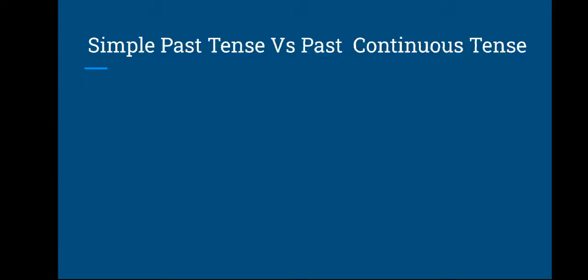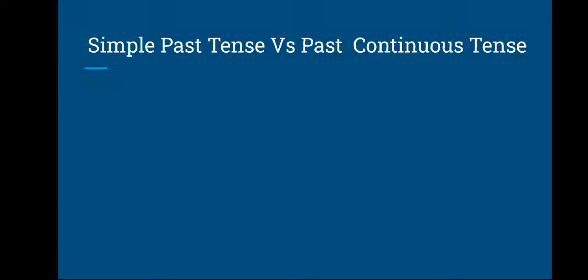And now, the combination of these two tenses. When we combine two sentences, if one is in past continuous tense, what about the other one? Which verb to be used? So we use simple past tense. If simple past tense is given and when or while is given, then you must use past continuous tense with that.